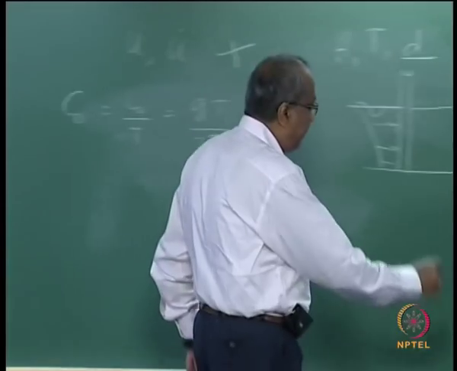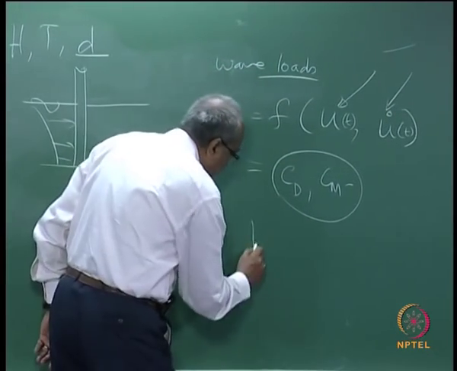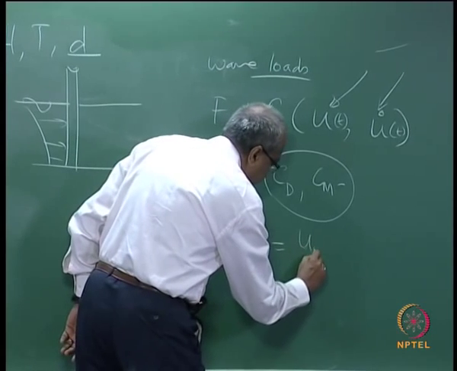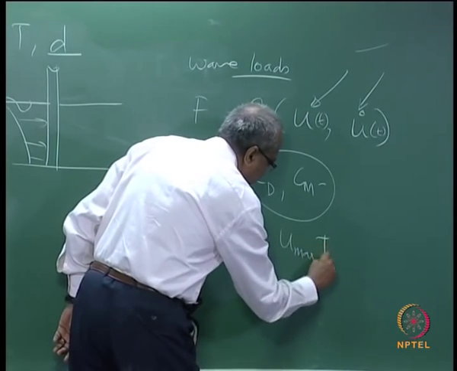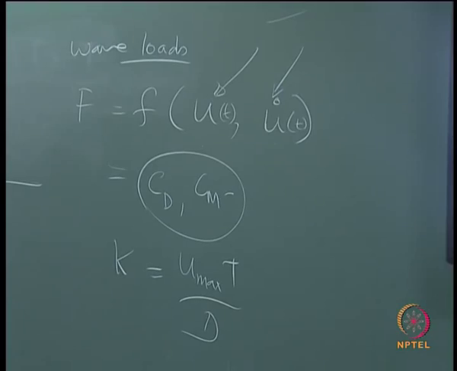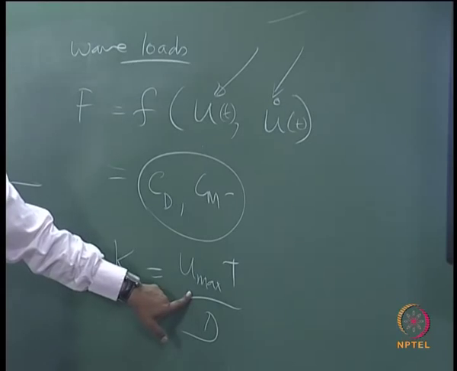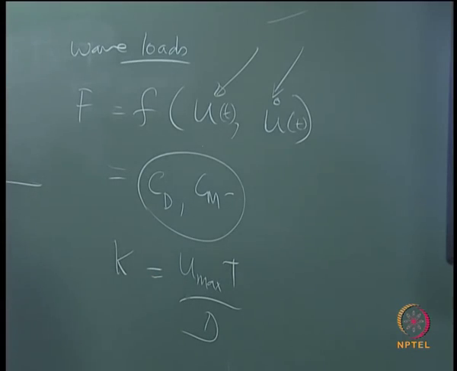These are again based on a parameter called Keulegan-Carpenter number, which is U max T by D. So here again you see the evaluation is based on this, so your error multiplies.